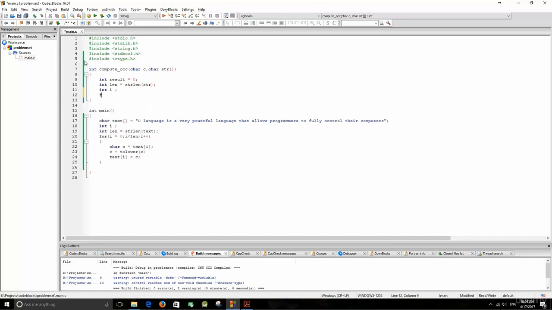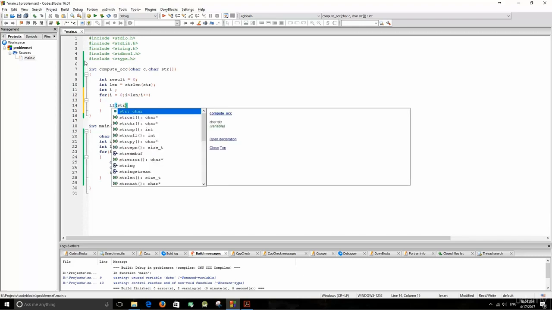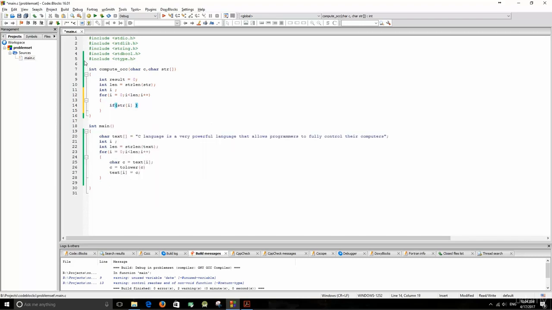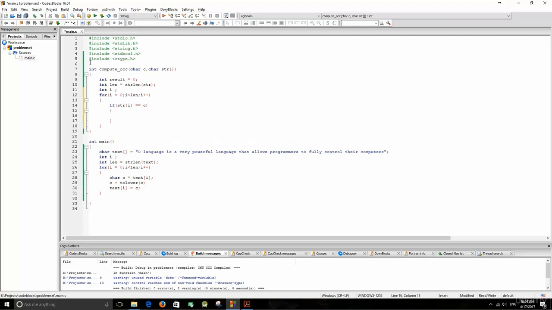So for i starts from 0, i is less than len, i++. That will allow us to iterate through the entire string. And then if the character at index i is equal to the character c, in that scenario we're going to increment result. So result++.